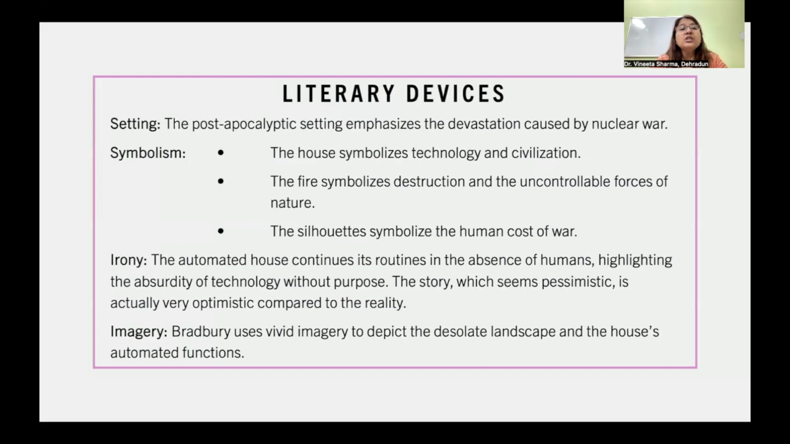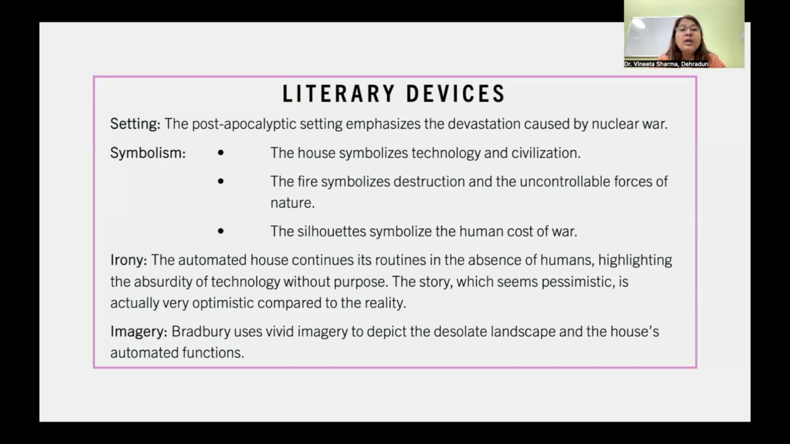Setting of this story: the post-apocalyptic setting emphasizes the devastation caused by nuclear war. Symbolism: the house symbolizes technology and civilization. The fire symbolizes destruction and the uncontrollable forces of nature. And the silhouettes symbolize the human cost of war.